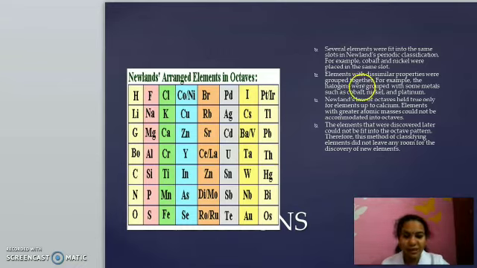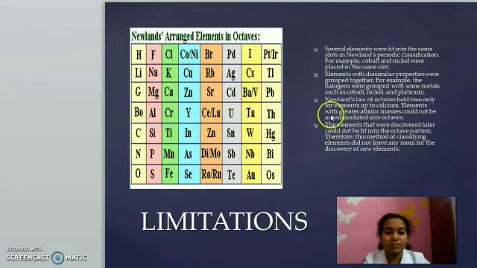Some halogens are placed with metals. We know that halogens are non-metals, but they were placed with cobalt and nickel. Here we can see that cobalt and nickel are placed together. So there is no proper place given for a metal. Two metals were put together, cobalt and nickel, barium and vanadium. You can find out more from this table.